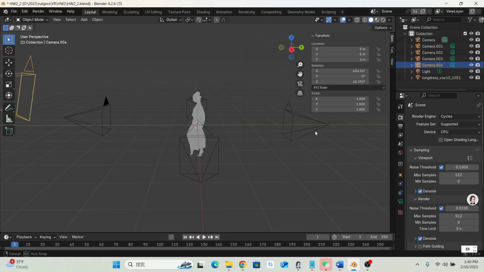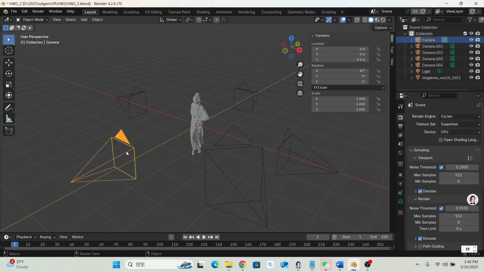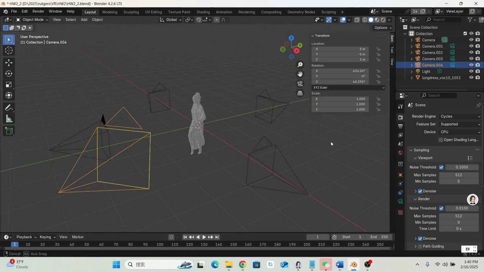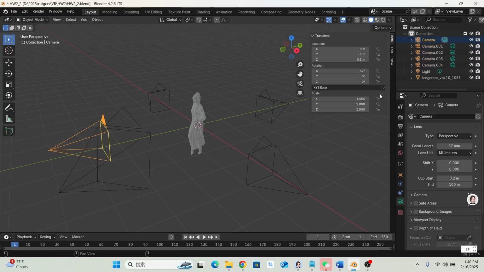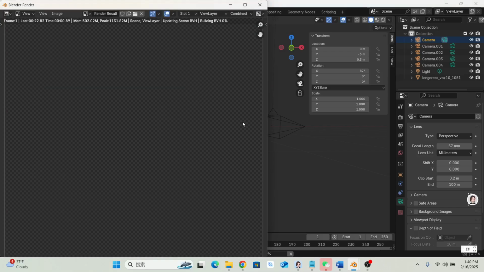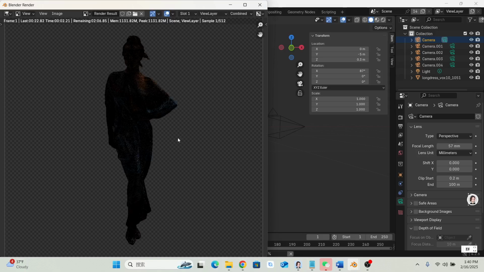We can see the front, back, left, right, and other positions. Now I try to use the first position, the first camera, to render the object by using this position. I try to click render image to start the rendering.